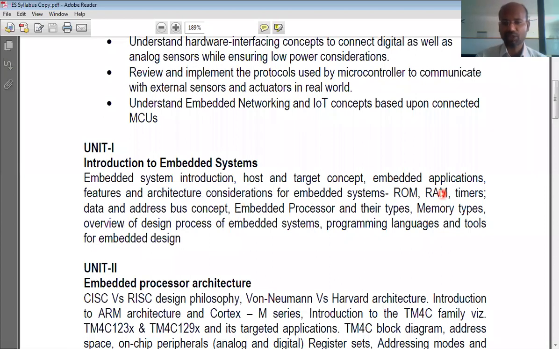The data which is stored in RAM lasts only for the duration of the power supply. If you take away the power supply from this RAM memory, the data stored in the RAM will be destroyed. Whereas ROM, if you store some data into the ROM memory, that lasts forever.